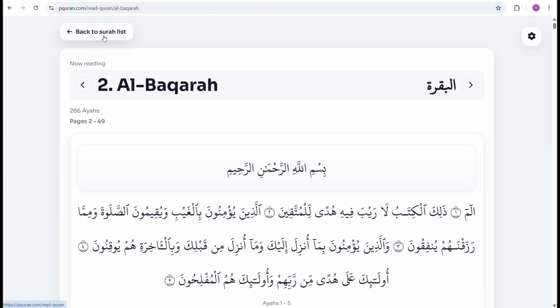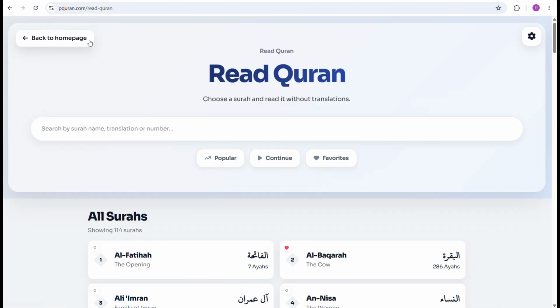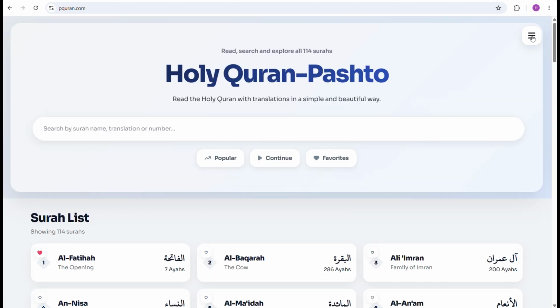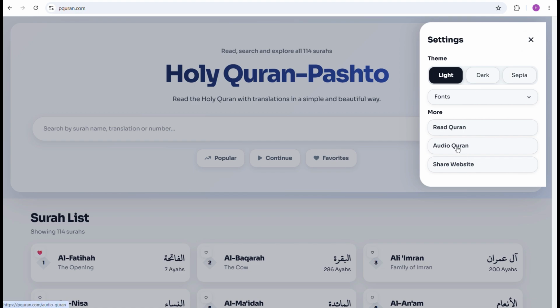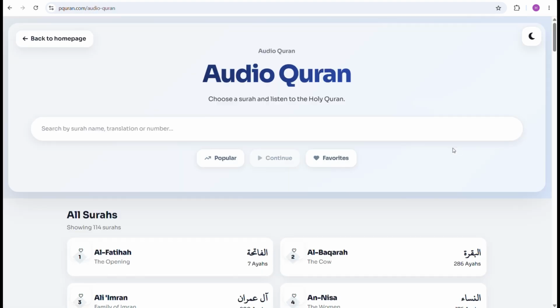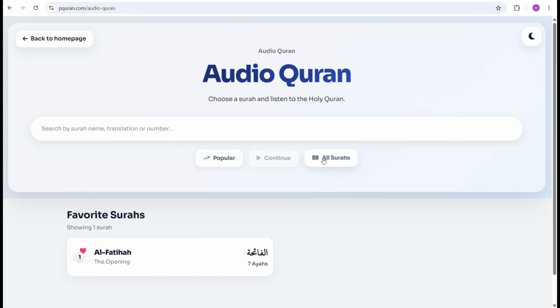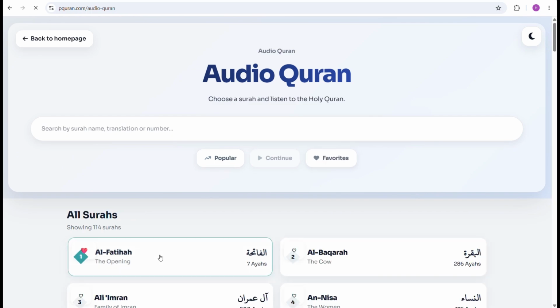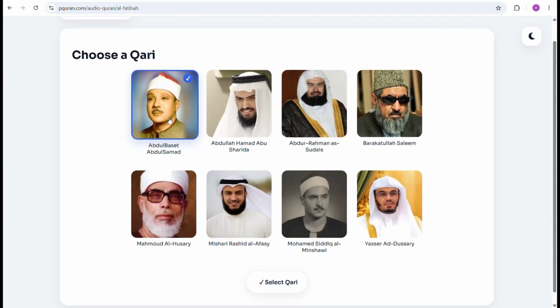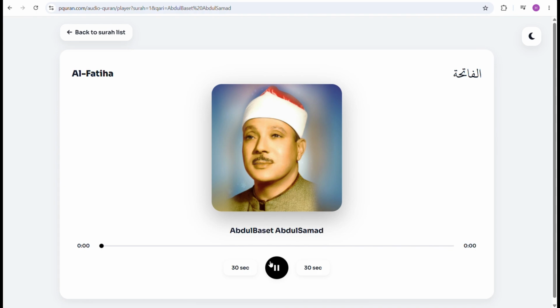Now, let's go back to the homepage and take a look at the Audio Quran section. You can open it from the main menu by selecting Audio Quran. Here, you can listen to the complete Quran by surah. You can add any surah to your favorites so you can quickly find and listen to it again later. After selecting a surah, you can choose from different Qaris and listen to the reciter you prefer.